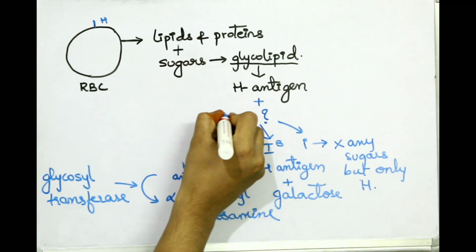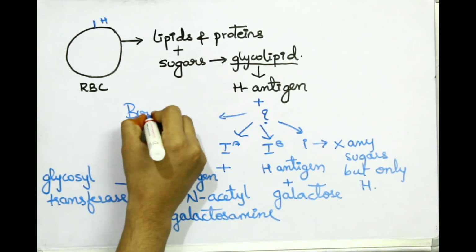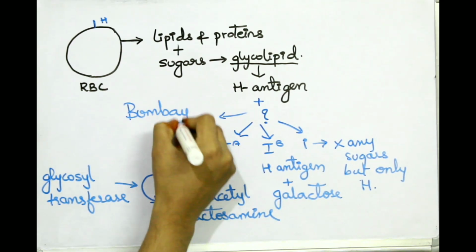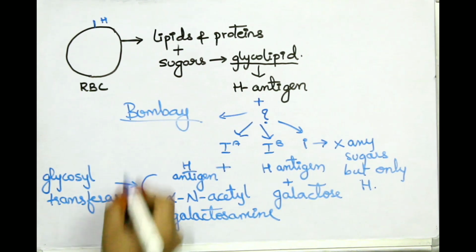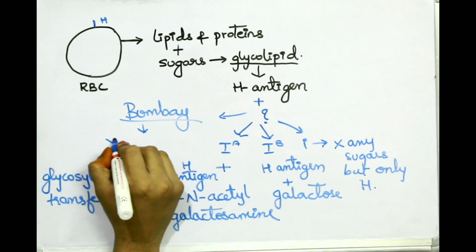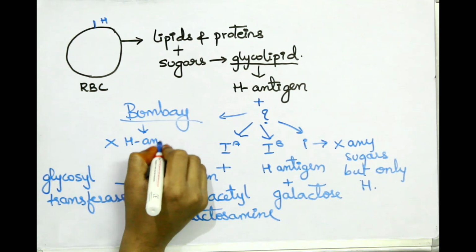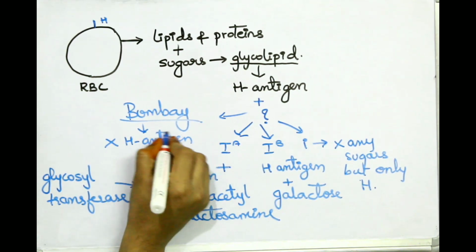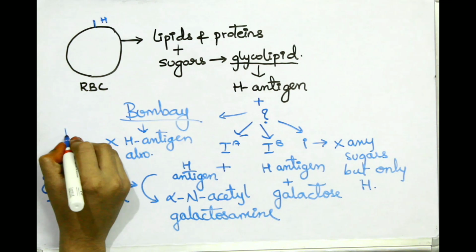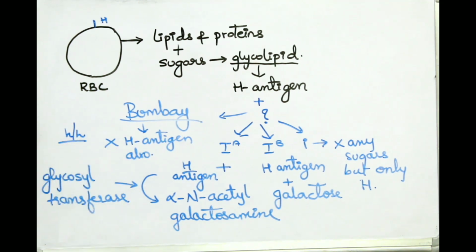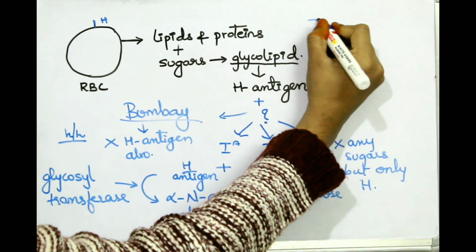Among these antigens, we have others also, like the Bombay blood group. I think you have heard about the Bombay blood group. Now, what is this Bombay blood group? In the Bombay blood group, they don't have this basement, that is the H antigen. They don't have H, so there is no point of addition of sugars to that. That is the reason it forms a separate blood group. And here is a specialized gene, that is small h, which helps in synthesis of the Bombay blood group.